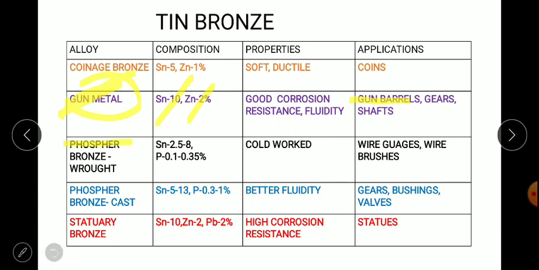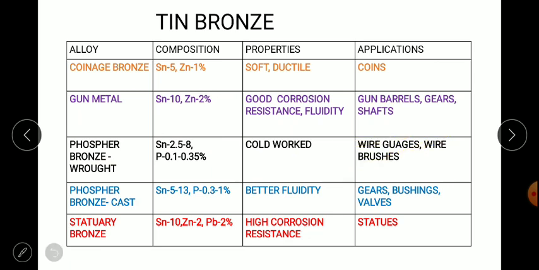Next we have phosphor bronze, sometimes called red bronze, which contains 2.5 to 8% tin, whereas phosphor is added at about 0.1 to 0.35%, that's why it is called phosphor bronze. Here phosphor is an alloying element, not an impurity, since it is intentionally added. It has very good cold working properties, so it is used for wire brushes and wire gauges.